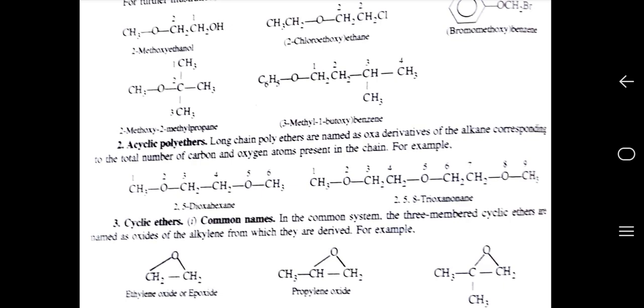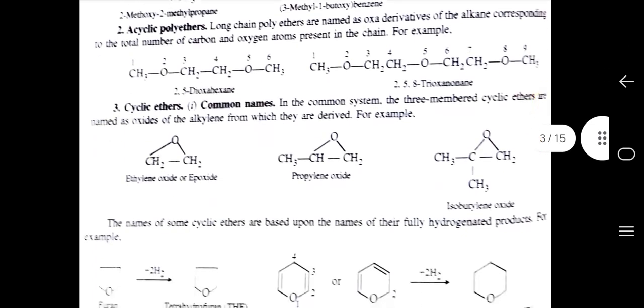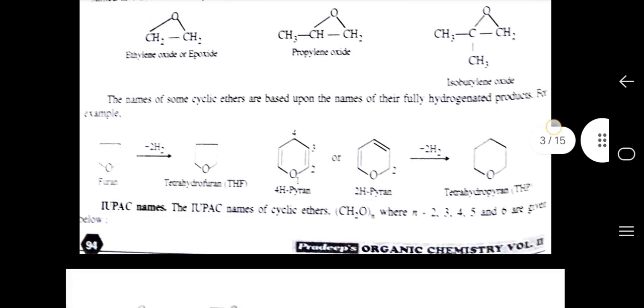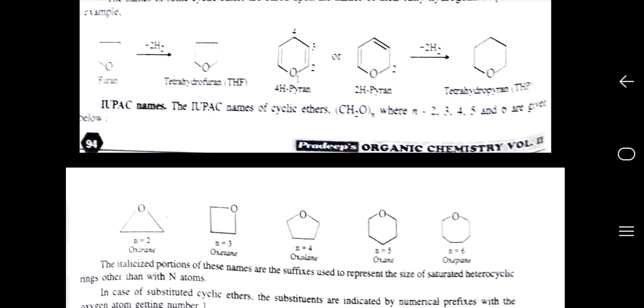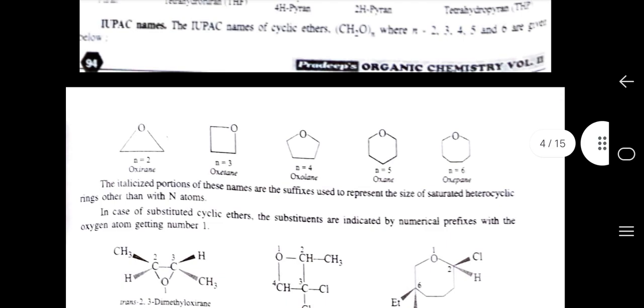Third one is cyclic ethers. First, common names. In the common names, the three-membered cyclic ethers are named as oxides of the alkylene from which they are derived. For example, ethylene oxide or epoxide, propylene oxide, isobutylene oxide. The names of some cyclic ethers are based upon the names of their fully hydrogenated products. For example, tetrahydropyran. IUPAC name: the IUPAC names of the cyclic ethers with the oxygen numbered 1 and the other positions 2, 3, 4, 5 up to 6 are given below.